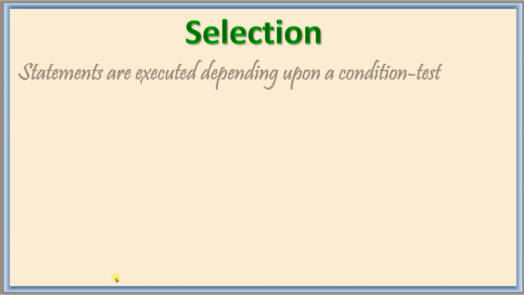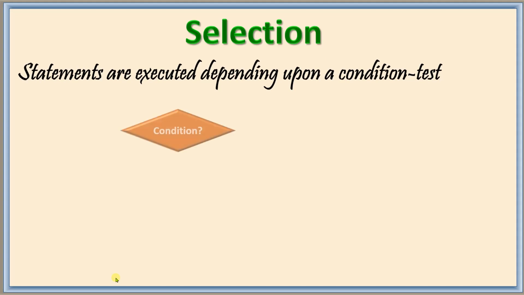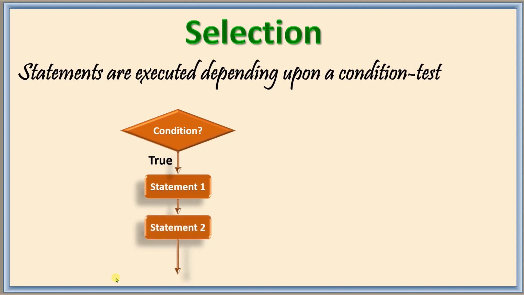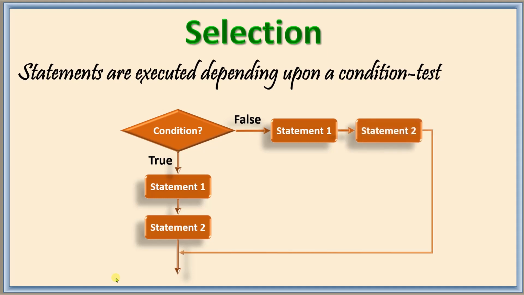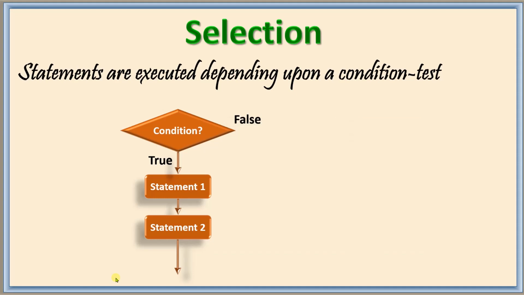Next we have selection. Statements are executed depending upon a condition test. Whenever a condition is given, there are two chances. That condition may be true, otherwise it may be false. When it is true, it will execute some statements. Otherwise, if it is false, there may be some other statements to execute. Sometimes if the condition is true there will be statements to execute, and if false there is no statement, so it stops there.